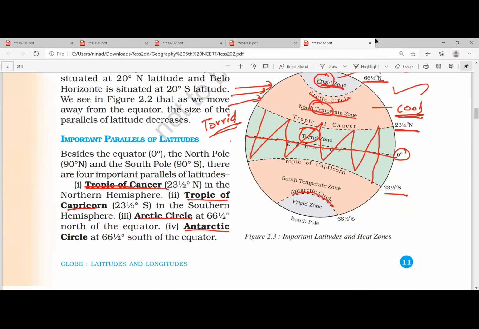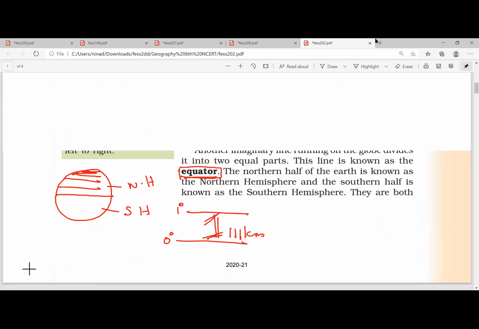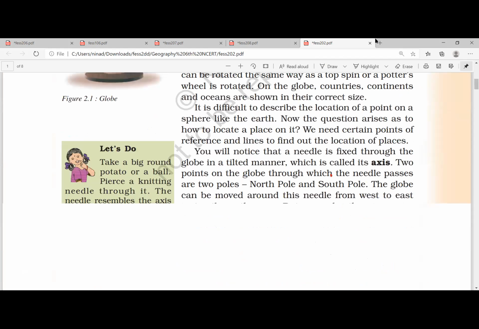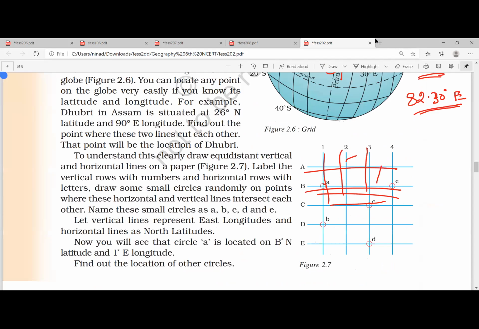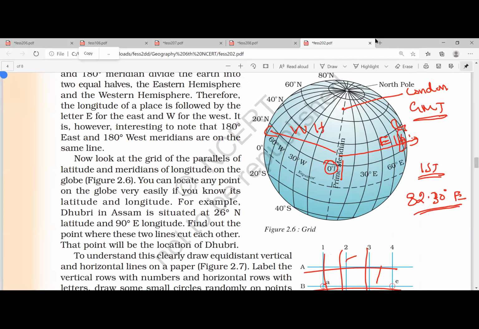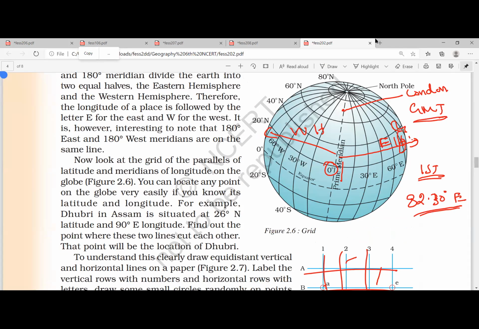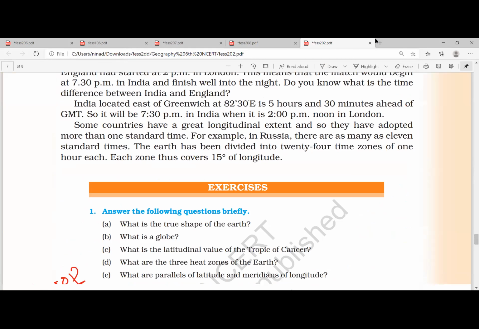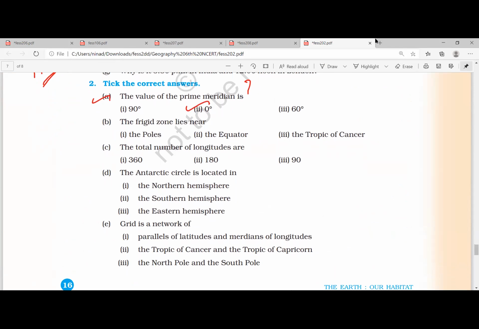Look at this. We have seen 0 degree is the prime meridian. Where is it? Look at this. This is the 0 degree. I have encircled it. I don't know what you have written. 90 degree is not here. It is 0 degree. 90 degree will be somewhere in Assam, I think. Prime meridian is 0 degree. Prime meridian is also known as GMT. Yeah, Anup, tell me the second question.